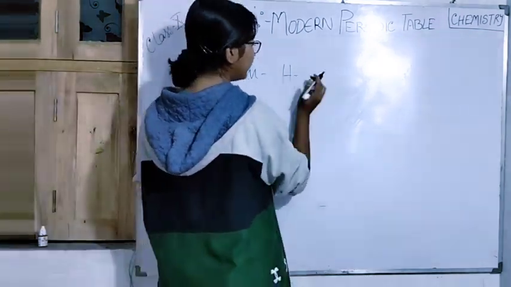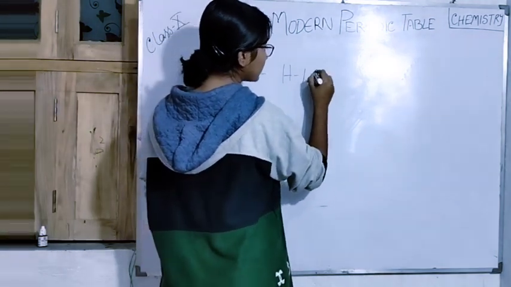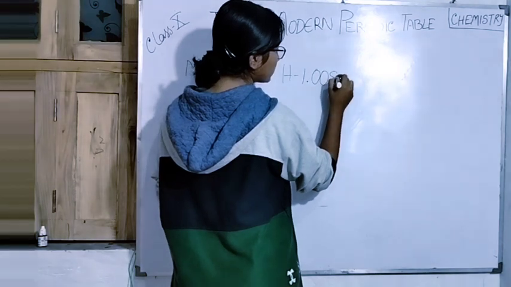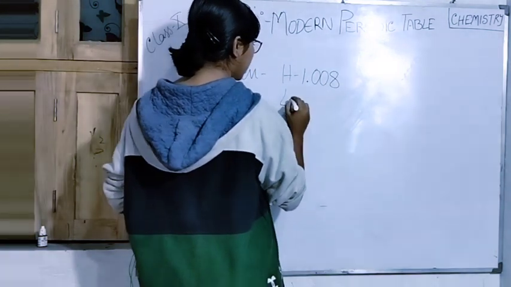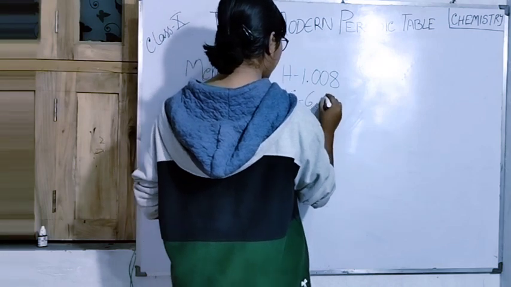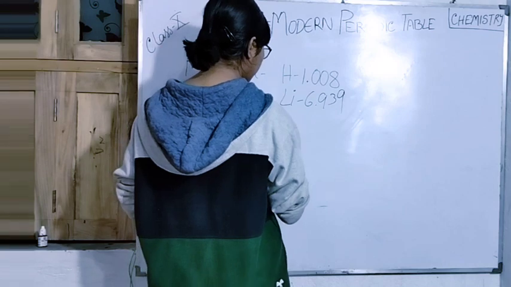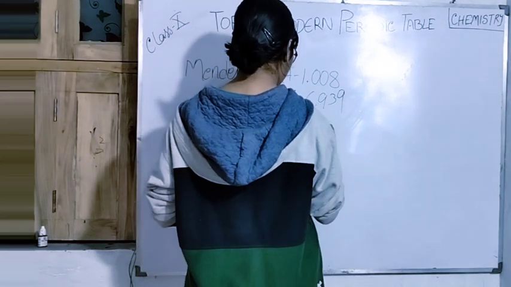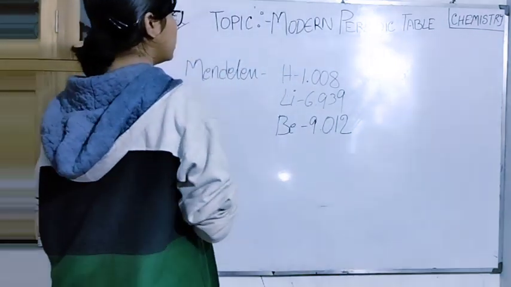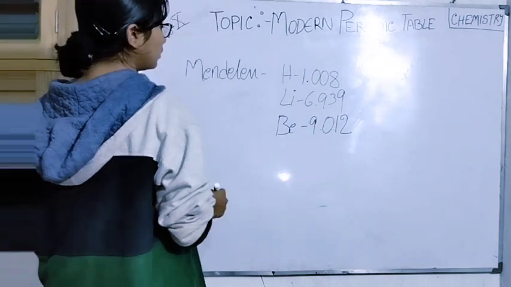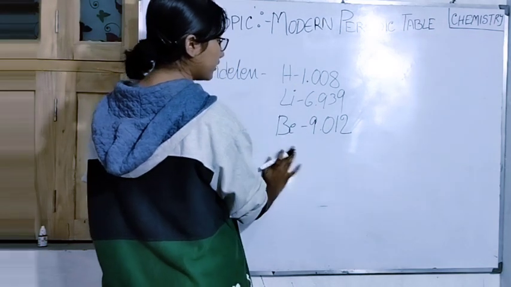So first was hydrogen, whose atomic weight is 1.008. Now lithium is 6.939. Now after this, beryllium is 9.012. Like this, he arranged them.